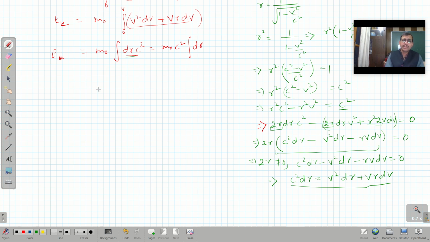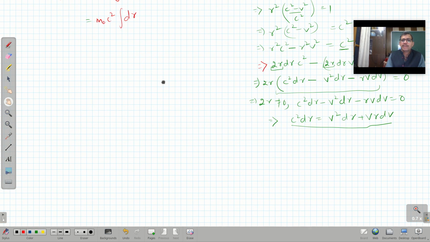There are so many other ways to solve this particular equation. Different books follow different methods. So here we got this quantity, m naught c square d gamma. So yeah, now the question arises: m naught c squared is a d gamma. So what is the value of this d gamma? That's what we need to find out, because we do not know what d gamma is now.